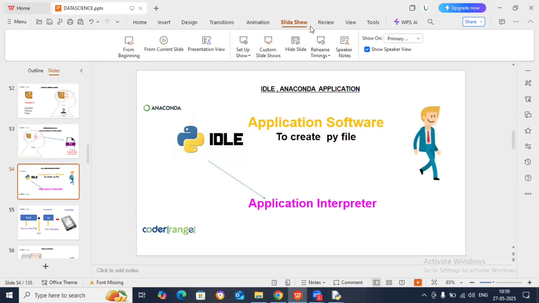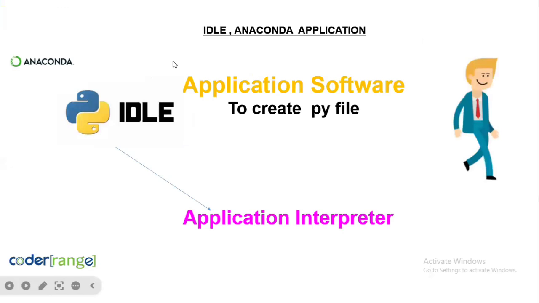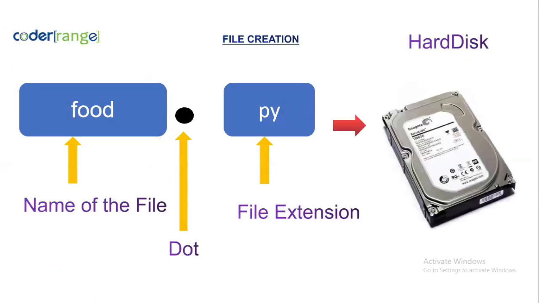This is how a beginner should understand. Any beginner should understand coding very easily. No need to take any confusions. You can use IDLE to create a new Python file, and you can create a file named food.py. Where is the file stored? In the hard disk. Whatever code you write, it is stored inside the hard disk.